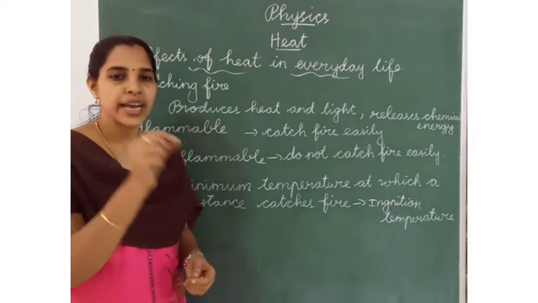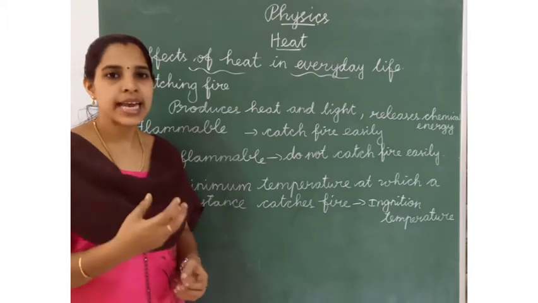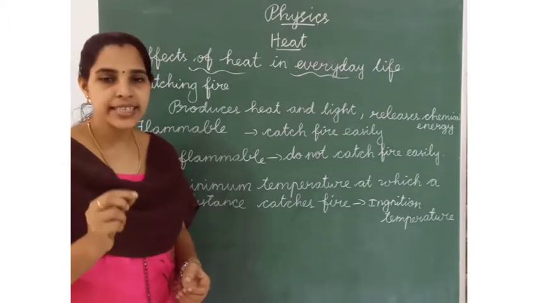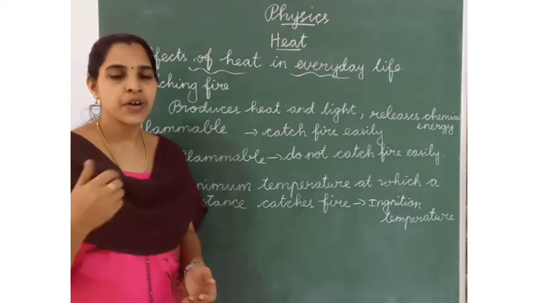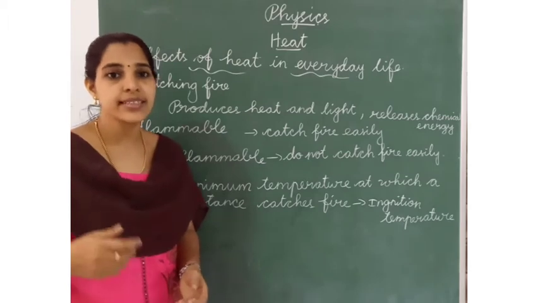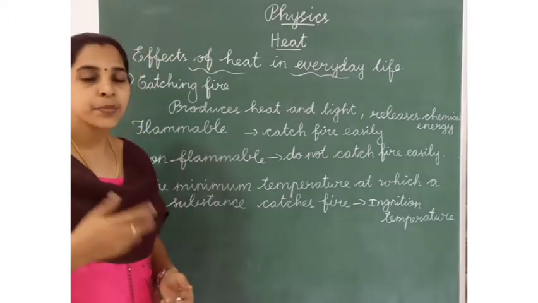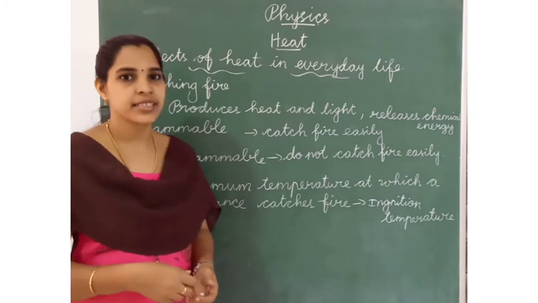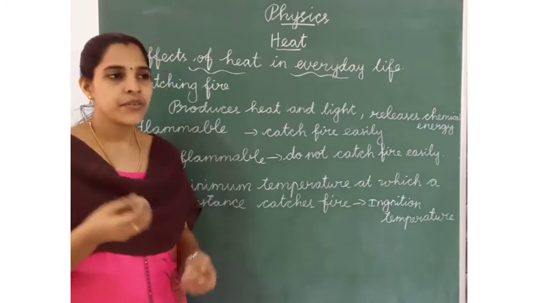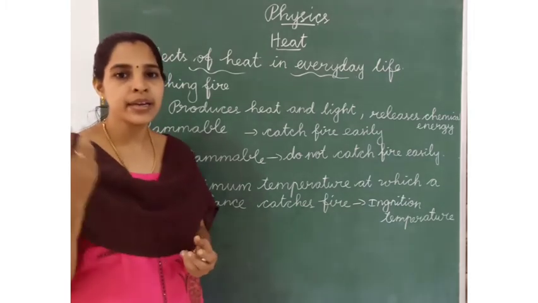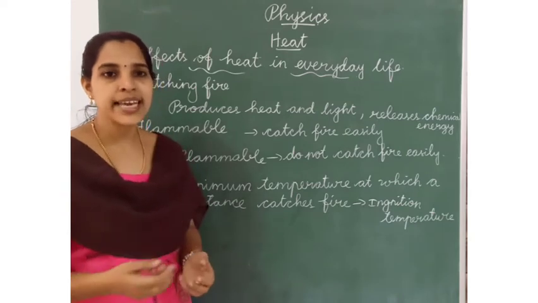When we light a candle, the candle produces heat and light. A fire lighter produces heat and light. The sun produces heat and light. When we set fire to paper, it produces heat and light.